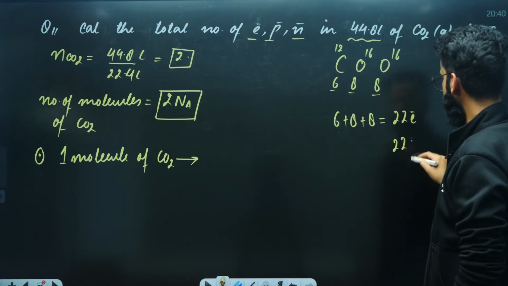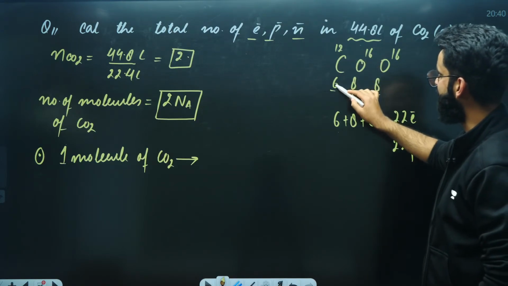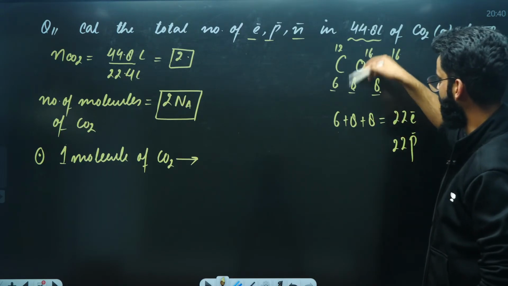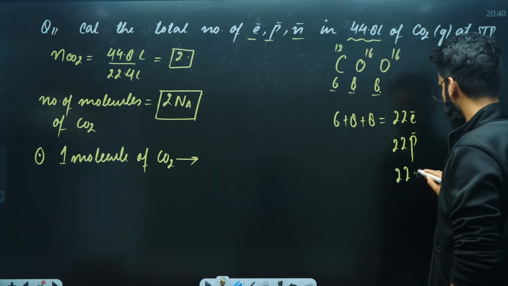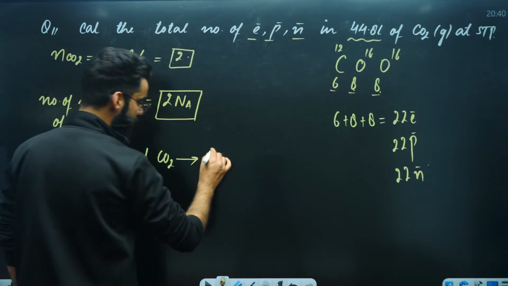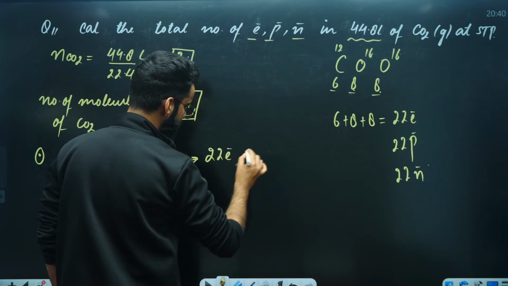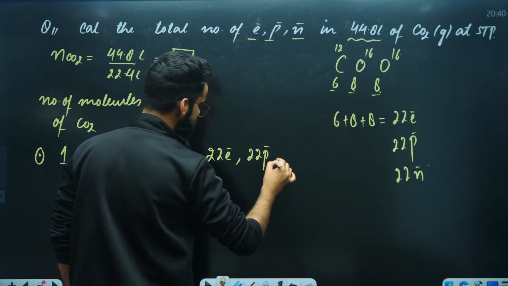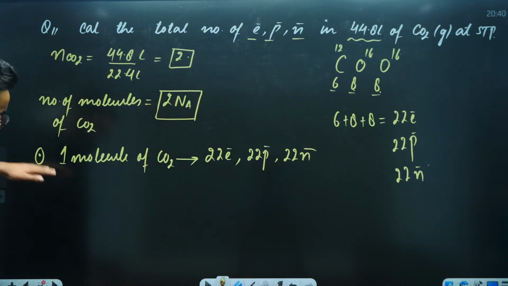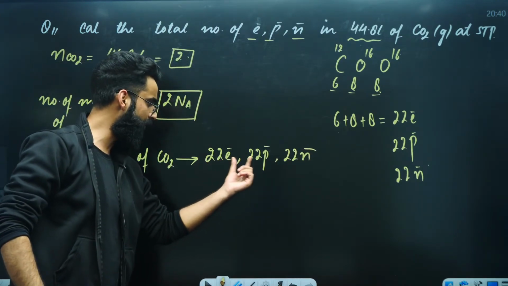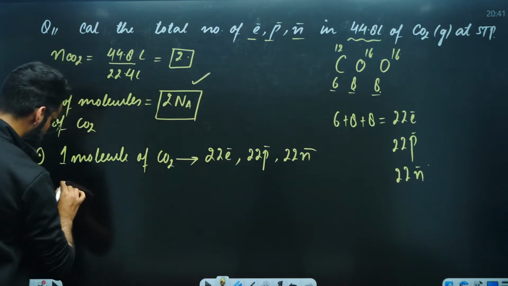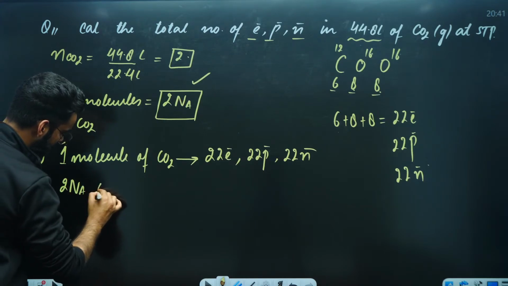There will be 22 protons also. Neutrons: 12 minus 6 is 6, 16 minus 8 is 8, 16 minus 8 is 8. So it's going to be 6 plus 8 plus 8, again 22 neutrons. So we got to know in one molecule of carbon dioxide, there are 22 electrons, 22 protons, 22 neutrons. Correct? Now, how many molecules of carbon dioxide do we have? We have got 2 Na molecules of carbon dioxide.